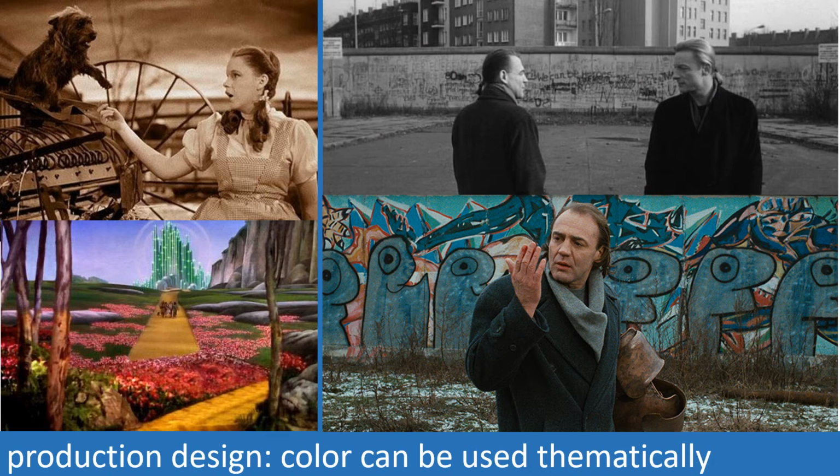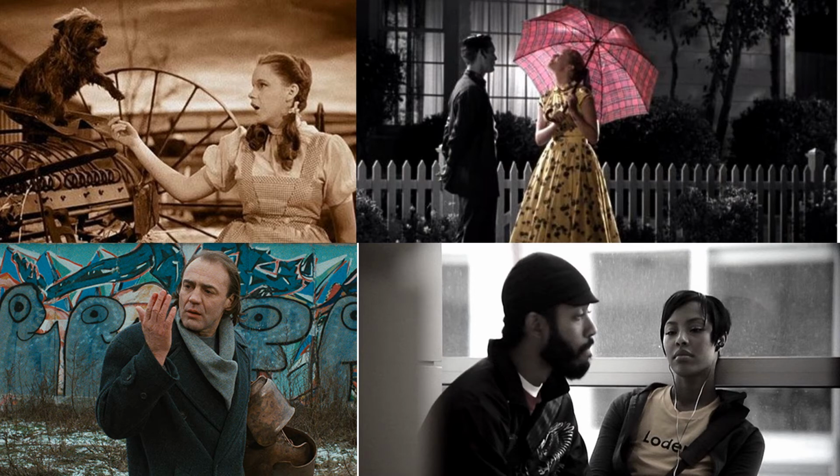We see a similar thematic use of color in The Wizard of Oz, where the scenes set in Kansas are filmed in sepia-tone film stock, while the scenes set in Oz are filmed using Technicolor film stock. We also see this in Wings of Desire, where the protagonist can only see the world in black and white and from an emotional distance as an angel, but experiences the world in color after he makes the choice to become human.